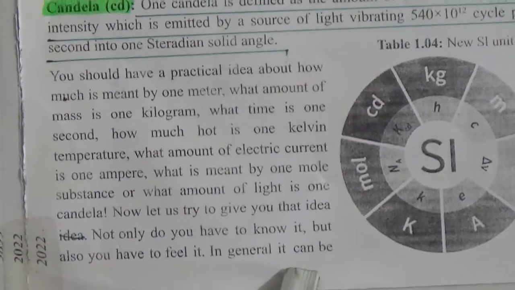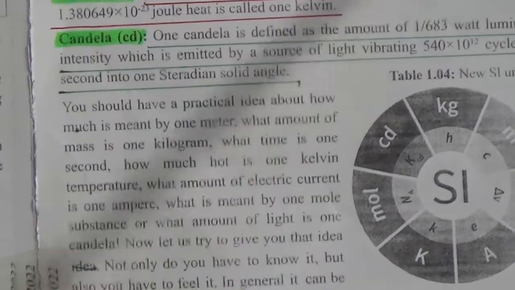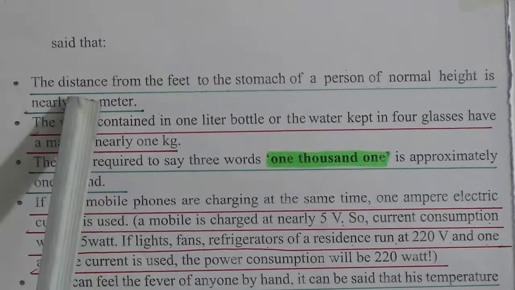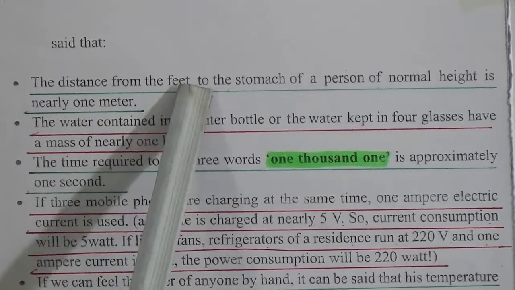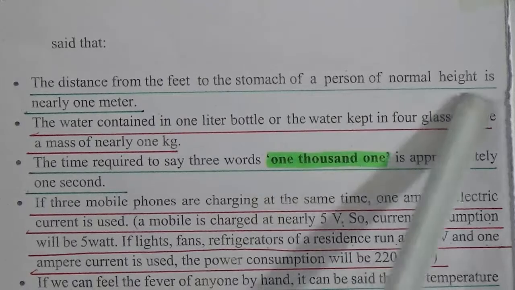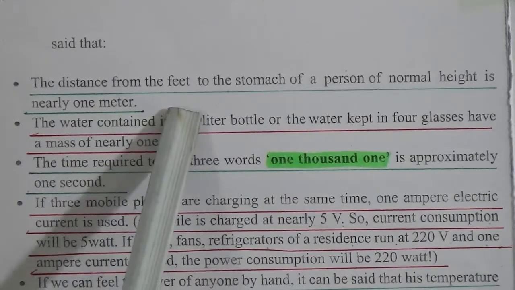In general, it can be said that the distance from the feet to the stomach of a person of normal height is nearly 1 meter. I repeat, the distance from the feet to the stomach of a person of normal height is nearly 1 meter.